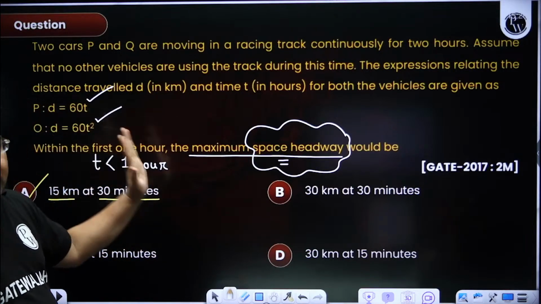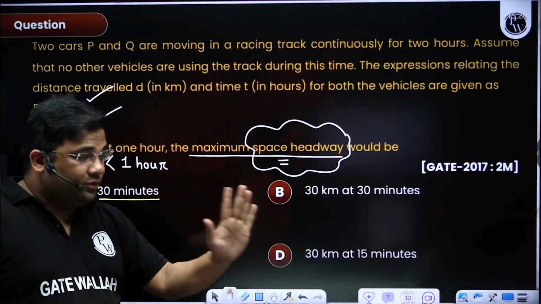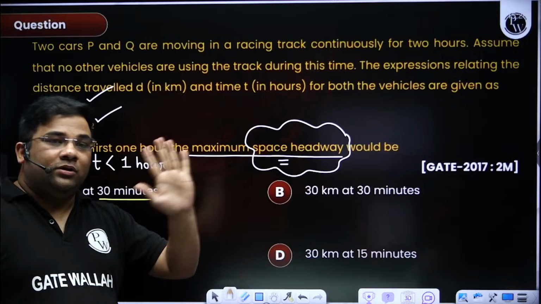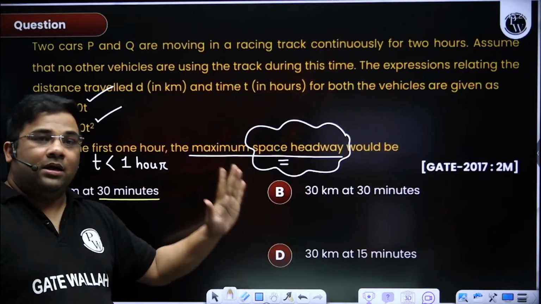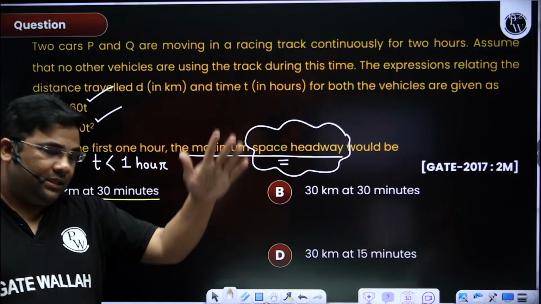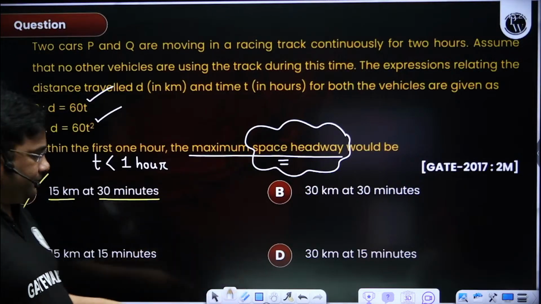So it will waste your time, not only in highway, in other subjects also. If you are seeing a question which is not straightforward, mark it for review, move to the next question. Don't waste your time. After you have solved all the straightforward questions, then come back to this, and if you have time then solve, otherwise leave the question. Next.